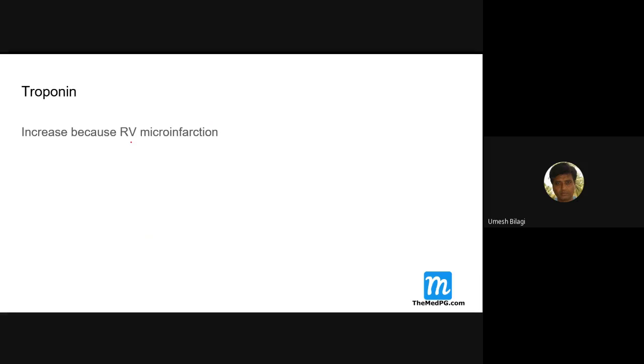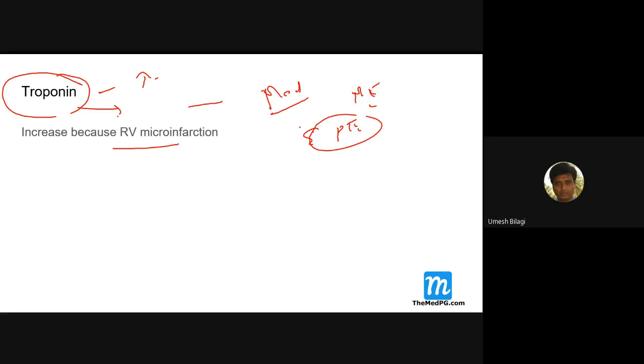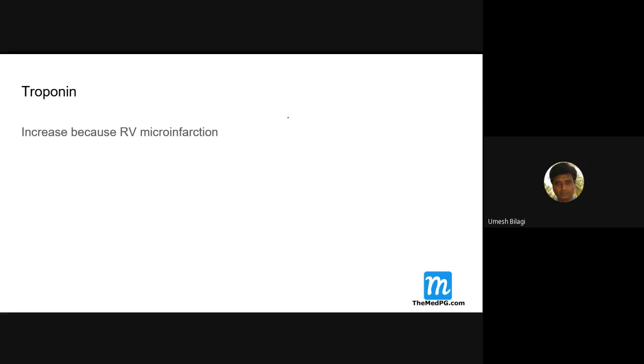Now, as I told, there is RV microinfarction in pulmonary embolism. Troponins can also get raised. So what happens is, we have already seen medicine residents diagnosing MI due to troponin levels, and later on the consultant comes and says it is a pulmonary embolism. These mistakes do happen, especially in hospitals. So that's why you should be careful.